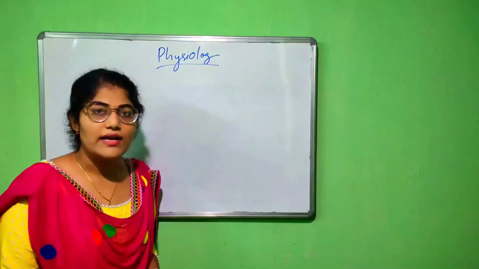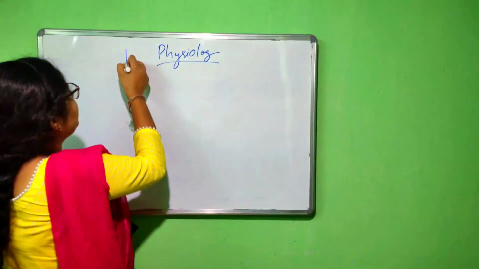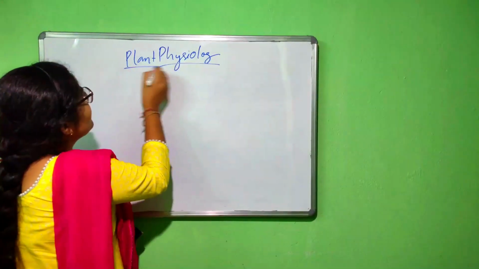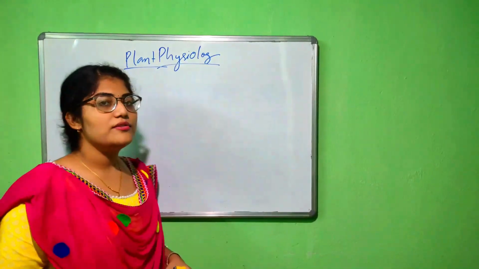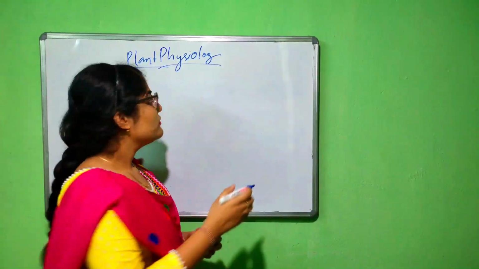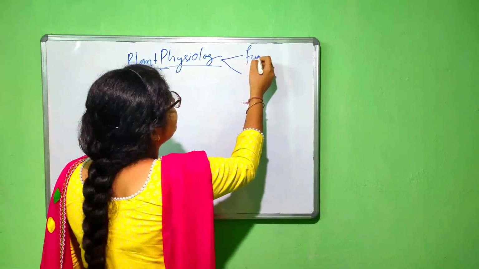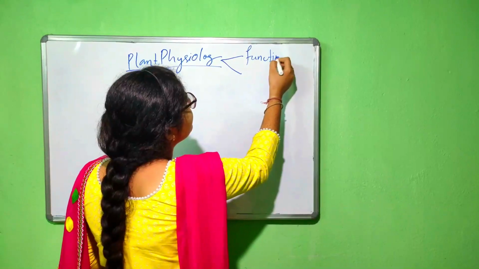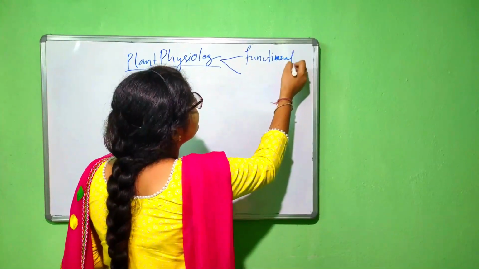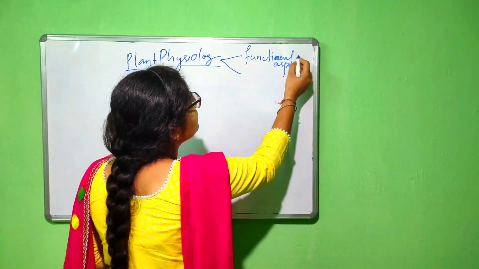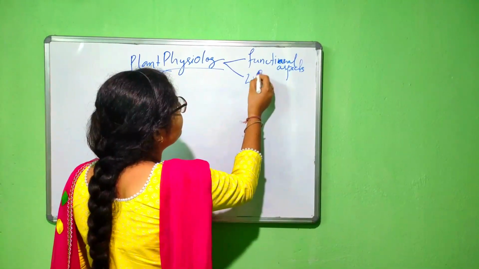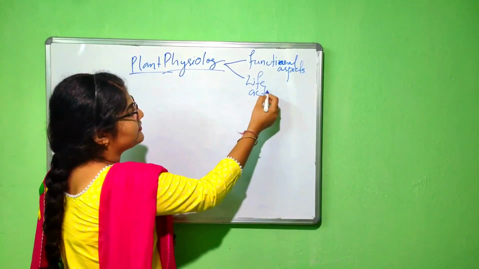So in the first class, I will teach you plant physiology. So पहले जान लेते हैं कि physiology चीज है क्या. Physiology means what? Physiology means either the functional aspects or the life activities.